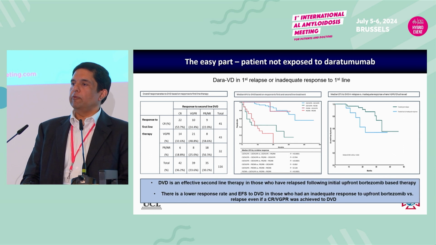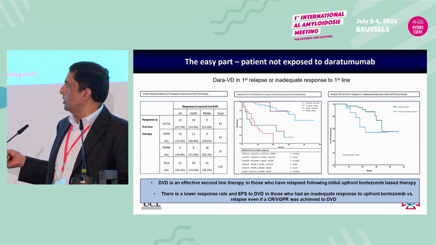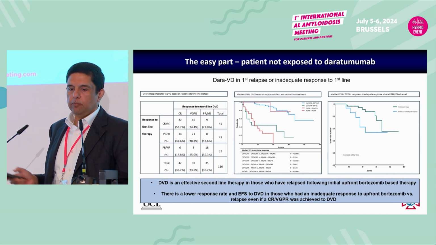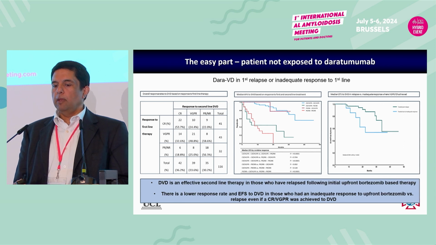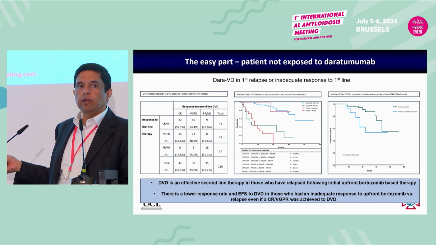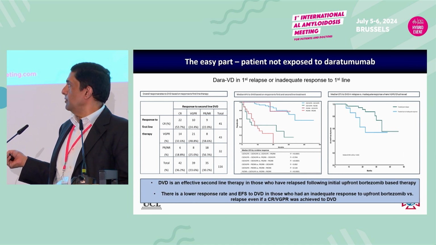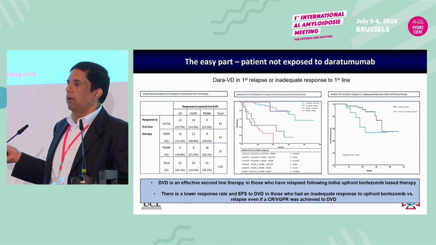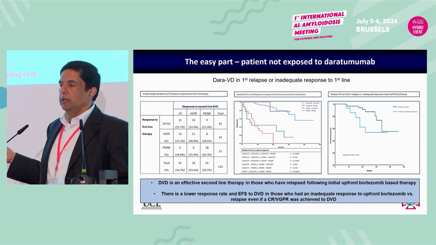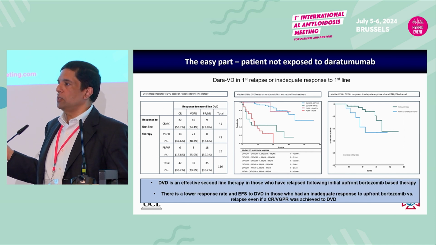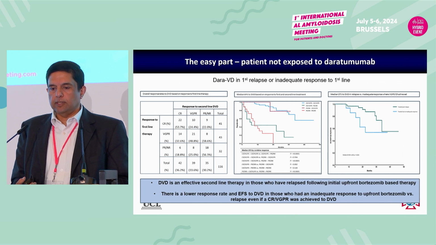This is UK data. We've got second-line Dara-Velcade-Dex. And what we are able to show is that in patients who are treated with DVD second line, we get quite a lot of deep responses in this patient group. So about 50-55% CRs in this patient group. And patients who get a CR, their progression-free survival is very good. But within this, we had two groups of patients. We had some patients who had relapsed after CVD, and we had some patients who went to second-line DVD after they had what we considered an inadequate response to CVD. And in that setting, the responses to DVD weren't as good as in patients who had actually had a deep response and then relapsed. So for DARA-unexposed patients, the answers are pretty straightforward.